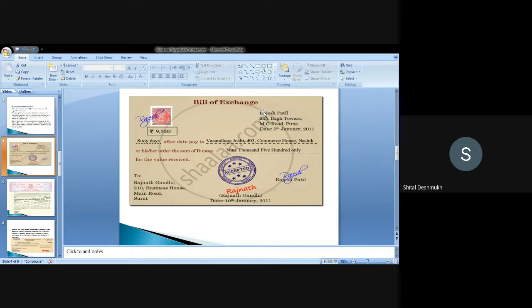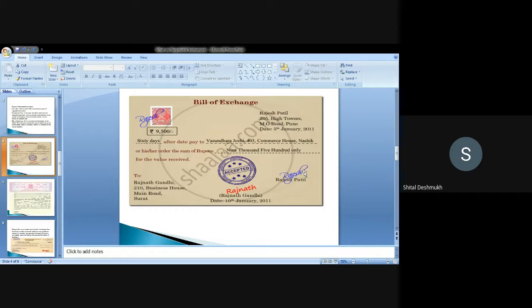Here in the bill of exchange, if you see, the seller is Rajesh Patil, 205 High Tower, MG Road, Pune. And the buyer is Rajnath Gandhi, business house, main road, Surat, and this is a bill of exchange accepted by Rajnath, and this is the seller's signature.